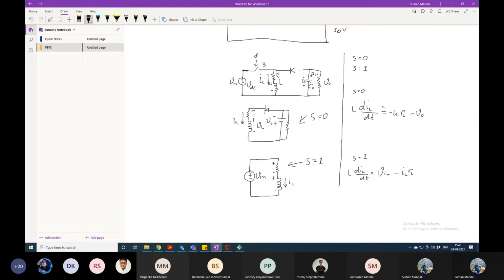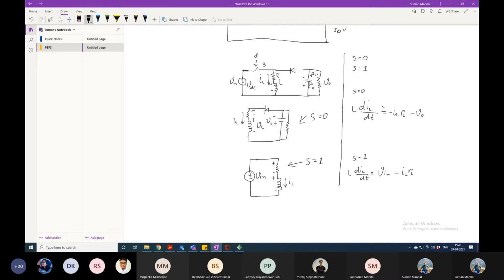Now I will work for this capacitor. How many states do we have here? State means the storing elements. How many storing elements are here? Inductor and capacitor. So there are two storing elements, so the number of states will be 2 in this case. One state I have written the equation, which is the equation of the inductor current. The second state will be the voltage of the capacitor.